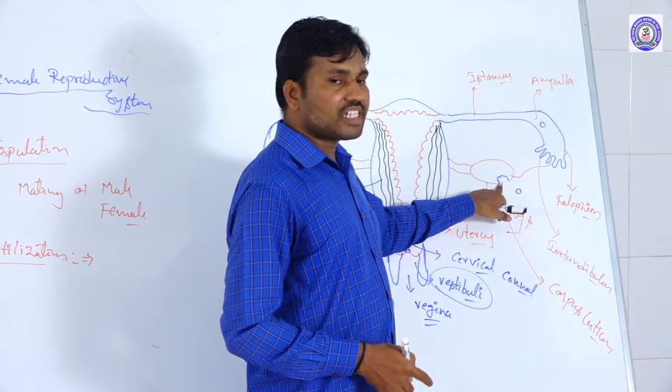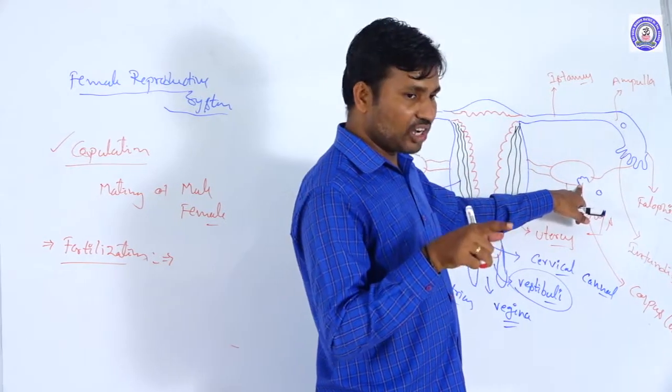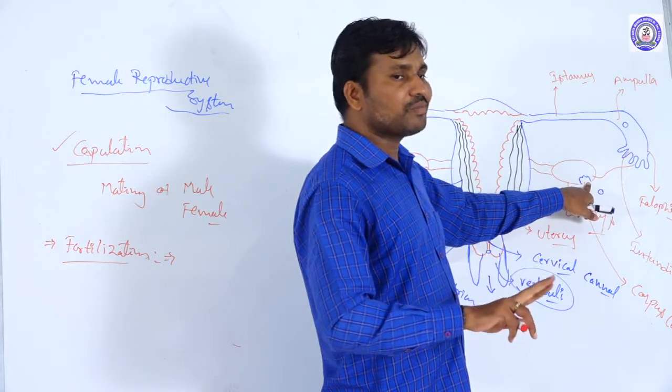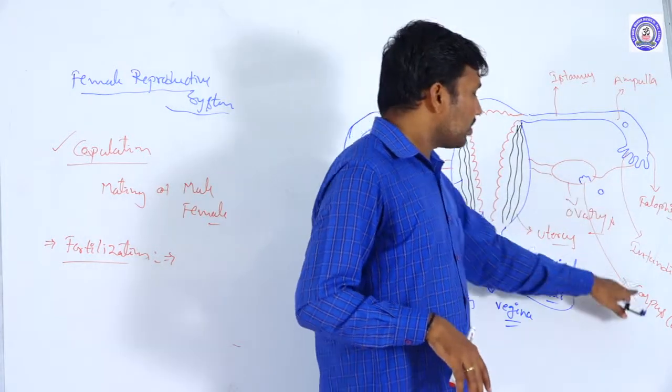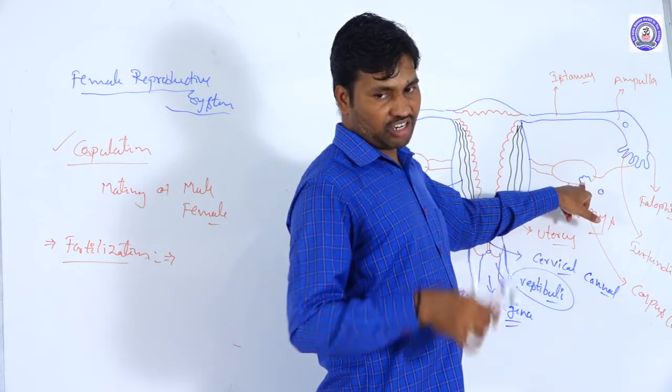The corpus luteum forms because of the LH hormone only. Under the influence of LH secretions, the granulosa tissues are converted into a yellow colored body. That is called the corpus luteum, and it further secretes progesterone.